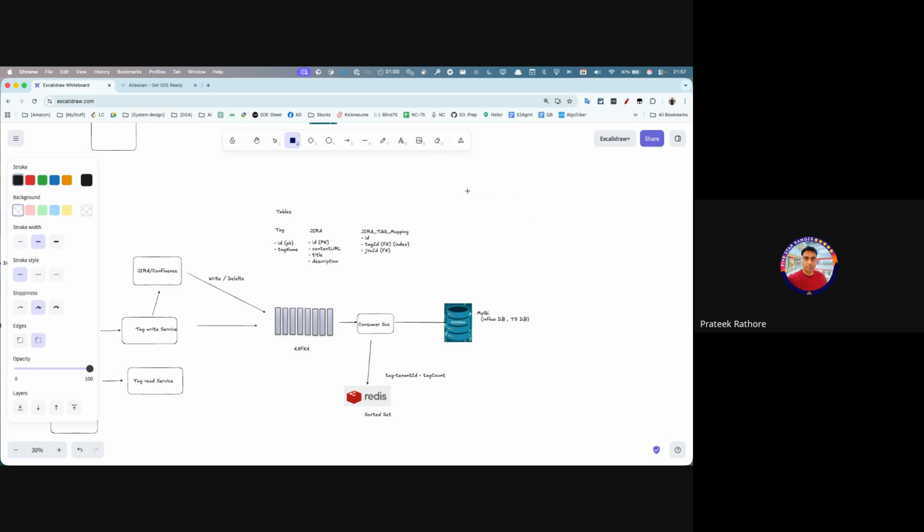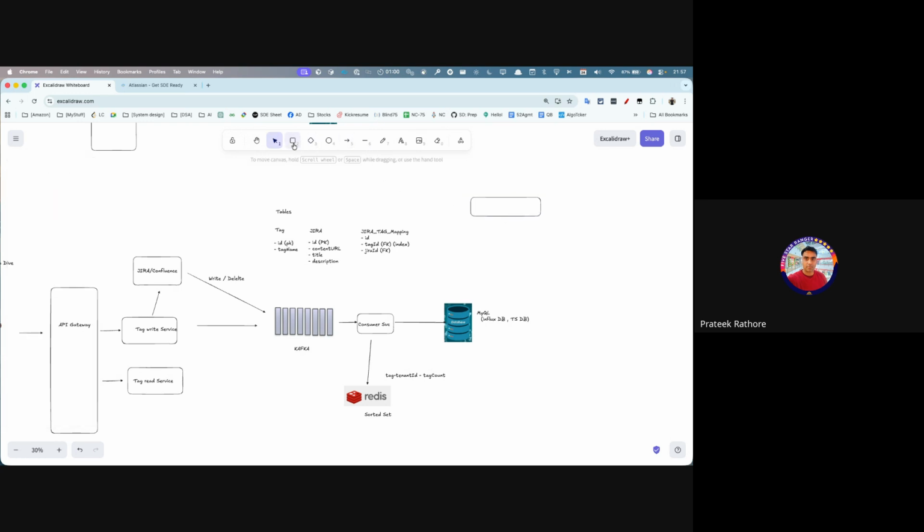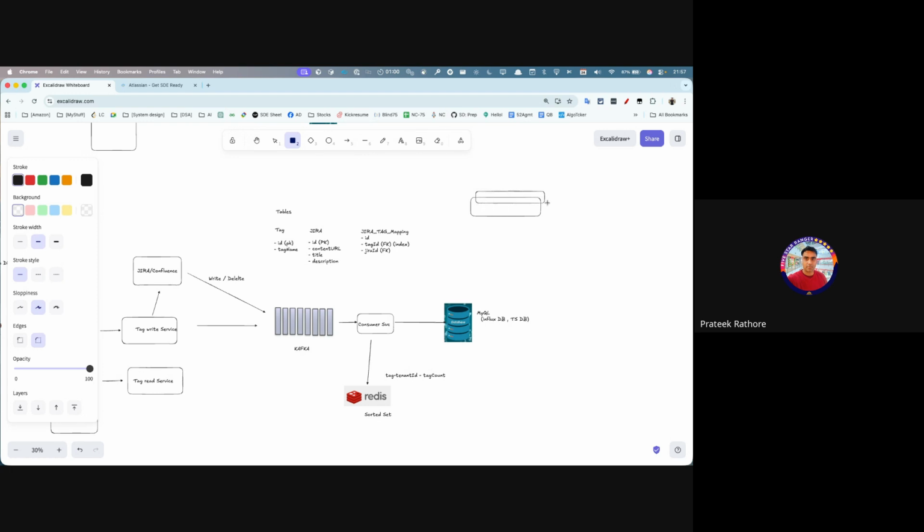Let's say what happens with a sliding window, right? Let's say there are events here, okay? Your window is this, and now your window moves from this point to this point. So what you really want to do is remove this part and add this part. For that, there should be someone who takes care of reading the data from the Redis, or from the DB, and then updating here.